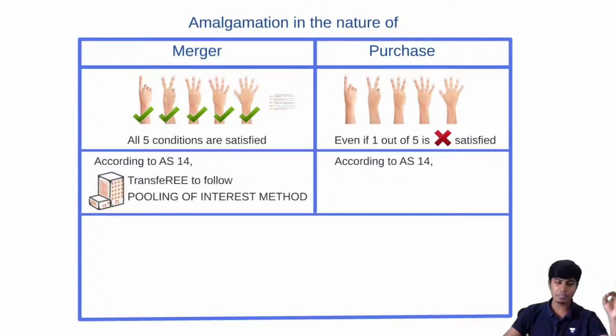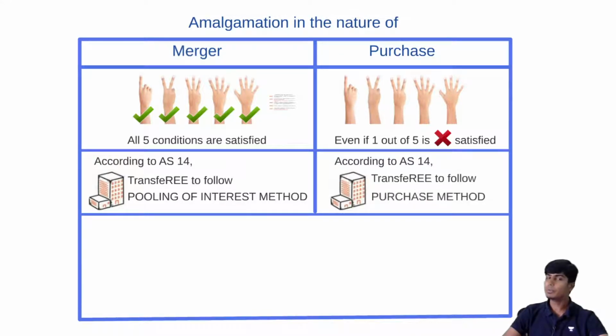So let me just quickly repeat. In the case of merger, the transferee company should follow the pooling of interest method, and in the case of purchase, the transferee company to follow the purchase method.